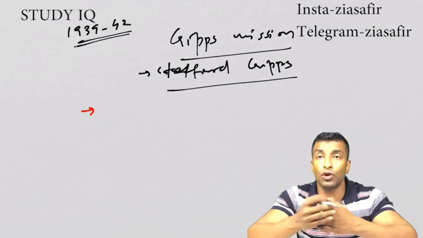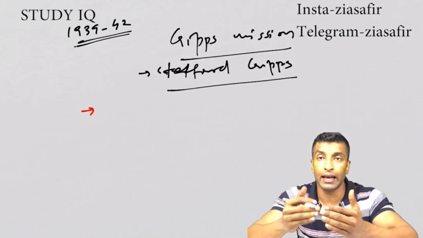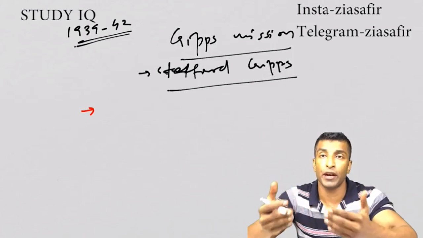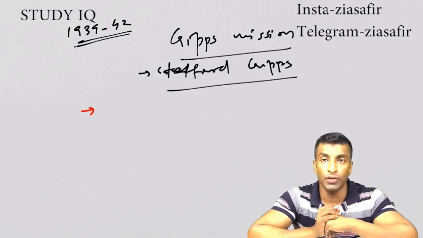Third one was those provinces, if they don't want to join with the Indian Union, they can remain as a separate union. Okay, so that was the third provision. So let me write down these three provisions.